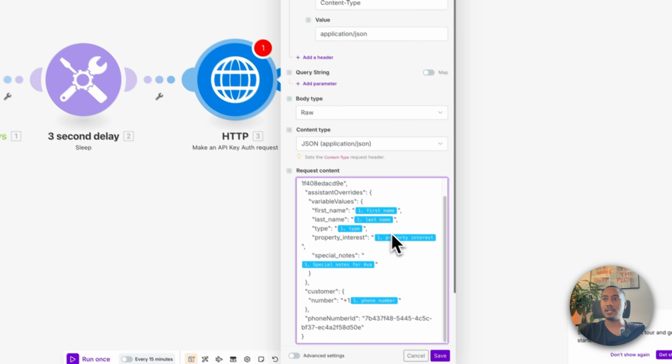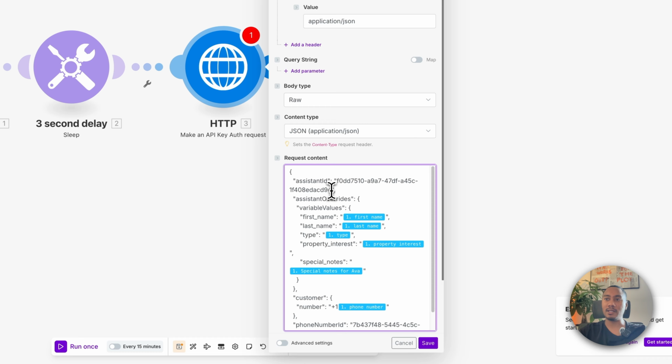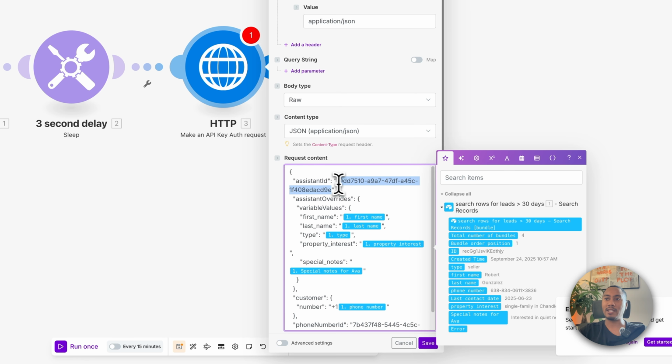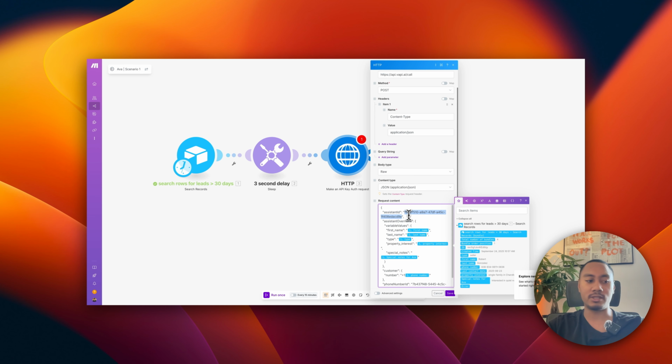So going back to here, you want to replace this with your actual assistant ID, and you could just grab that on Vapi at your assistant. And then assistant overrides, we have variable values. And just remember that the assistant is going to be referencing the first name. It's also a good idea to pass the last name. It needs the type, needs to know if the lead is a buyer or seller, and also the property interest. And then I also passed in special notes for Ava, so that it can further personalize the message to the lead.